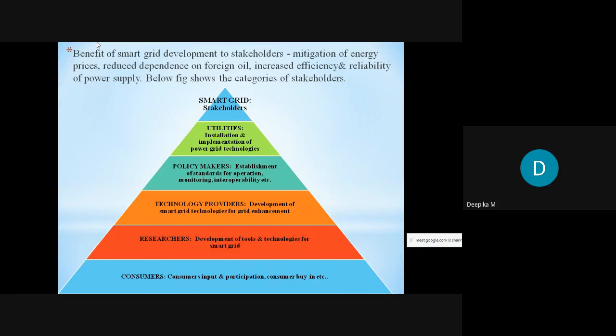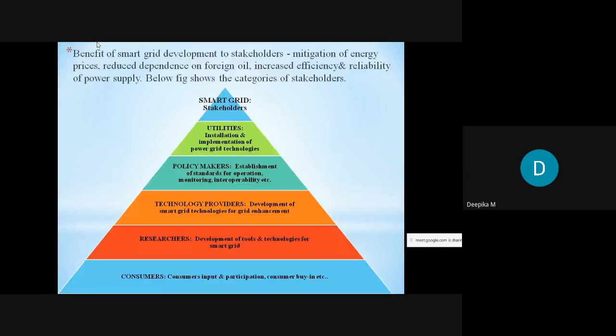So you can observe here, all these members are responsible for developing a smart grid. All these members we call stakeholders. The stakeholders are responsible for the development of the smart grid. So who is required here? We require the utilities. The utilities are responsible for installation and implementation of smart grid technology.